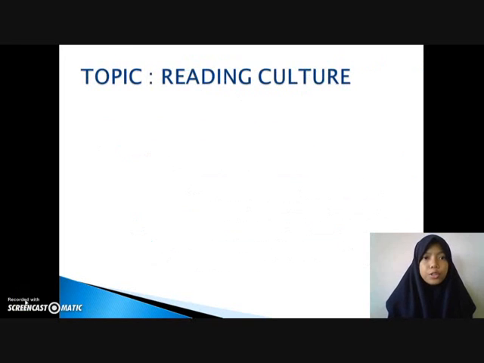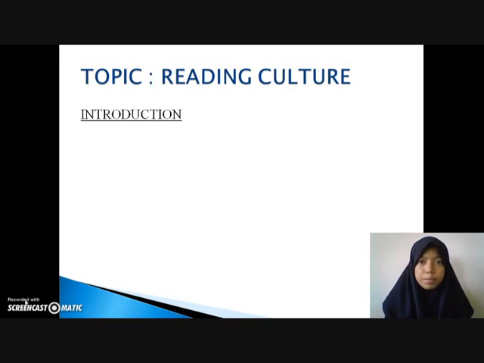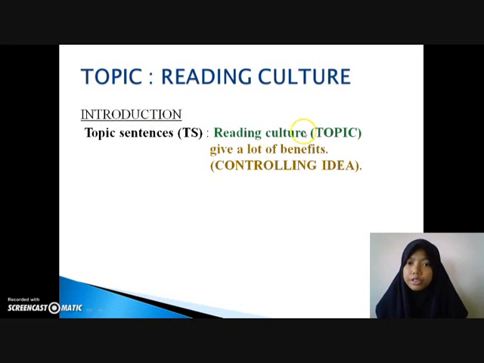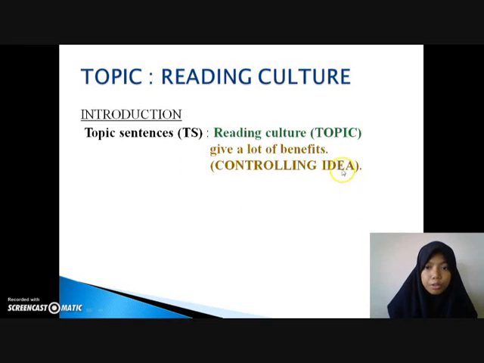Okay, now I will show you one example of a complete essay. For this essay, our topic is about reading culture. So, for the introduction, we must put the topic sentence. The topic sentence will contain two things, which are the topic and the controlling idea. Our topic sentence is: reading culture gives a lot of benefits. So reading culture will be our topic, and gives a lot of benefits will be our controlling idea. So our sub points must depend on the benefits of reading culture.